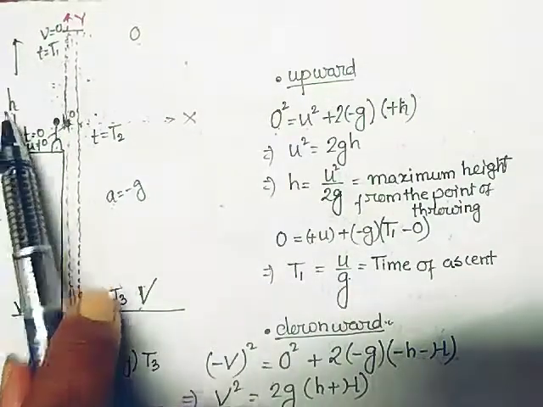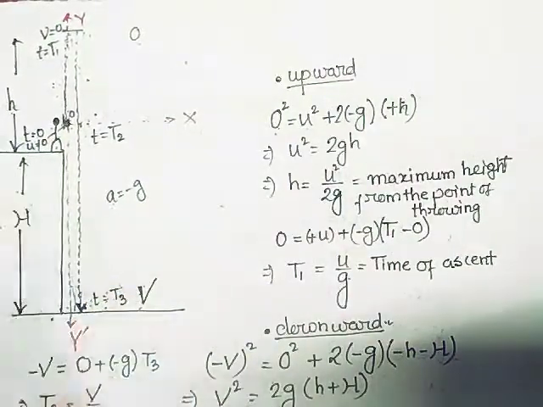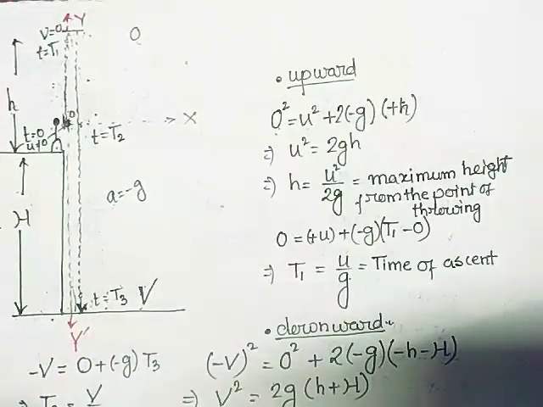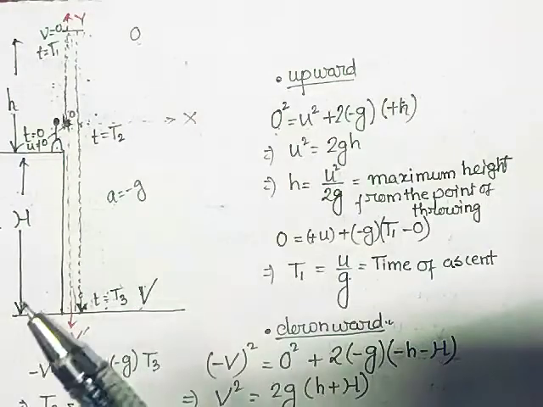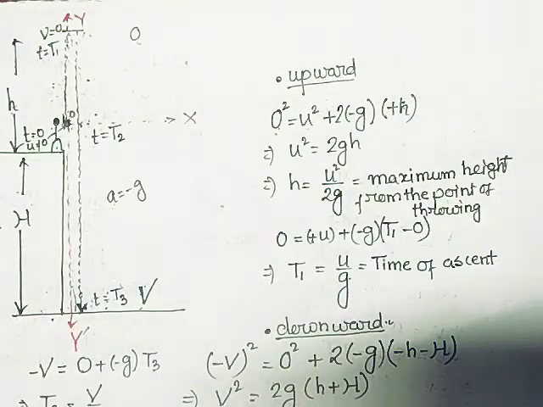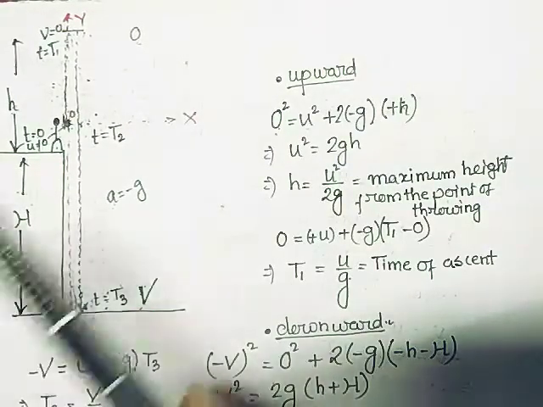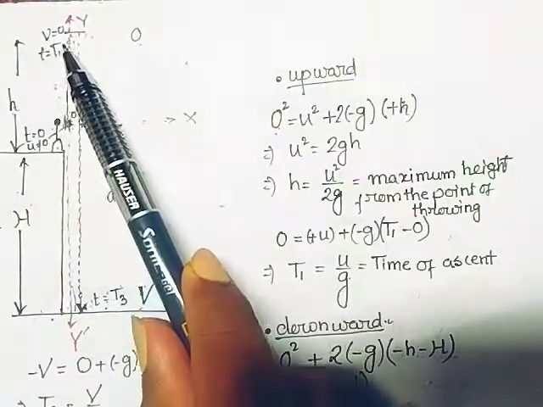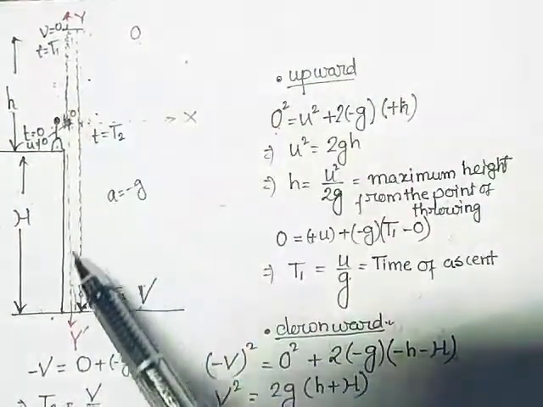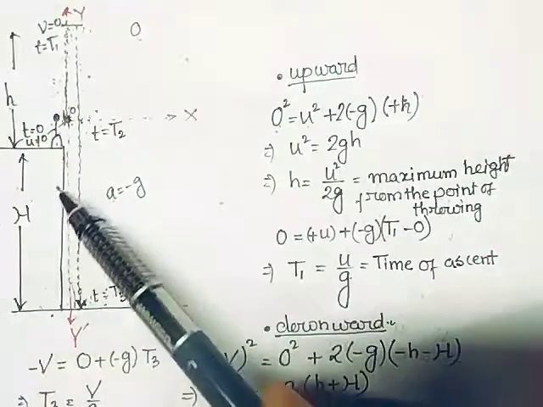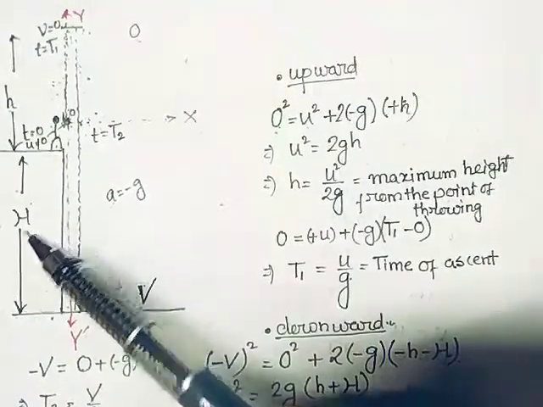Capital H plus h, the sum of these two heights, is very much less than the radius of the earth. So I can apply the equations of motion of one-dimensional or rectilinear motion here under constant retardation, and here under constant acceleration. Okay, thank you.